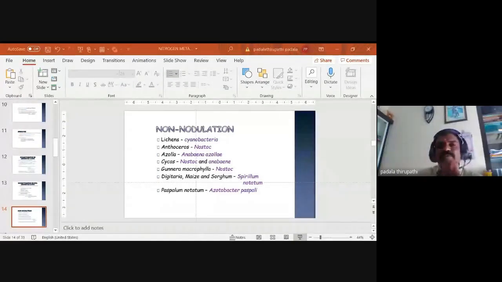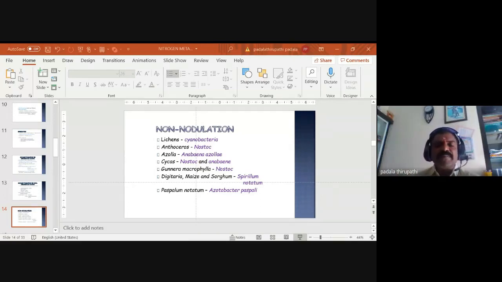Non-leguminous plants can also produce nodules by Frankia in Casuarina equisetifolia and Alnus, and some other plants can produce root nodules. But here in this slide, we discuss non-nodulation, fixation of nitrogen from the atmosphere without formation of nodules.